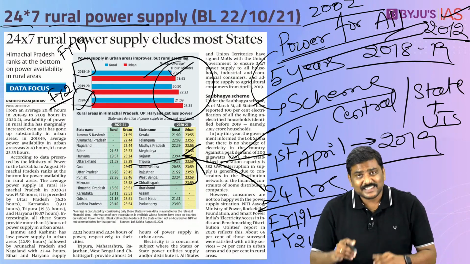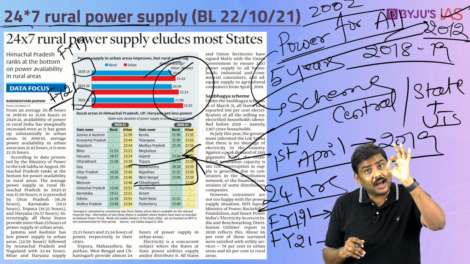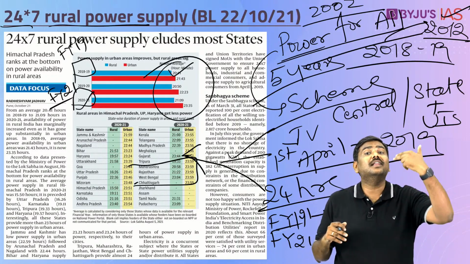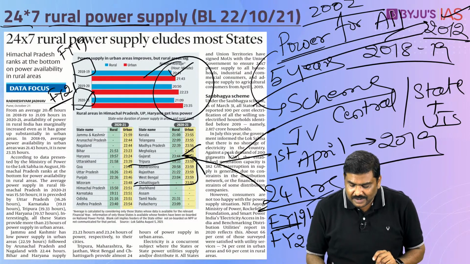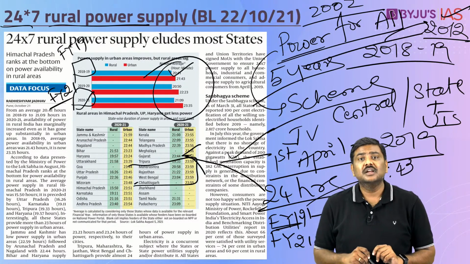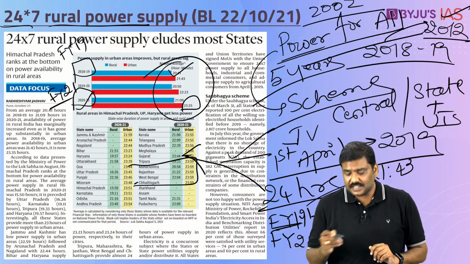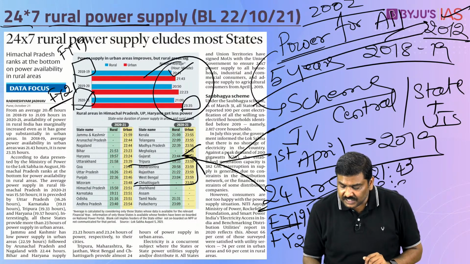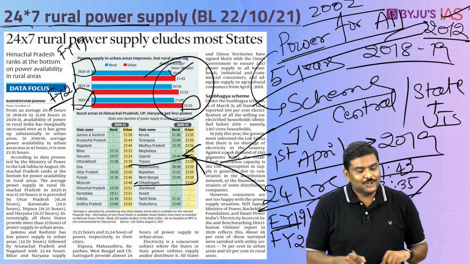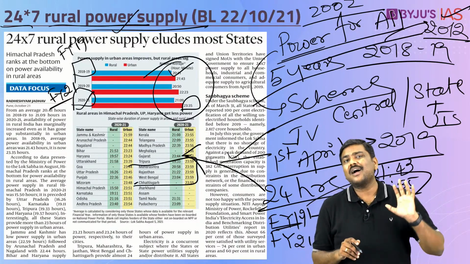Whereas if you compare the same 2 financial years for urban India, there is a huge jump in the electricity supply. For financial year 19, in case of urban India, it was 22 hours 43 minutes, and by financial year 21, this has jumped to 23 hours 35 minutes, very close to 24 hours of electricity supply. So these are some of the very important points that are being discussed in this particular article.